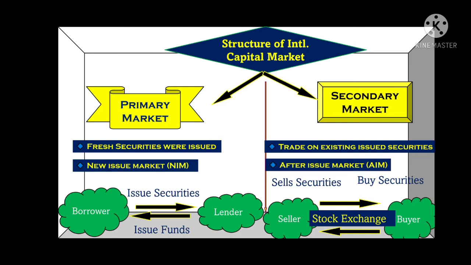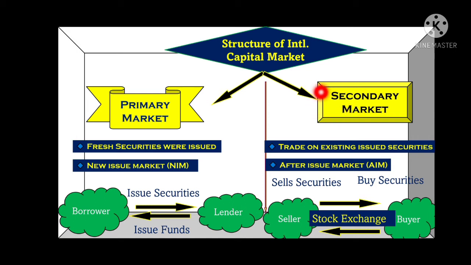Suppose I am a borrower, I need a fund, then I will issue those securities to the purchaser. Here issuing means what? Issuing means selling. So whenever I am issuing the security, it means I am selling the security. So here the borrower is doing what? Here the borrower is issuing the securities. To whom? To the lender, to the purchaser, whatever we can call it. Right? So here the purchaser is the lender.